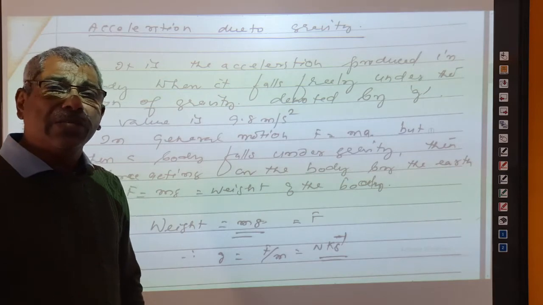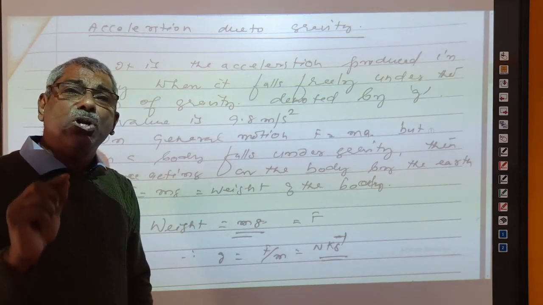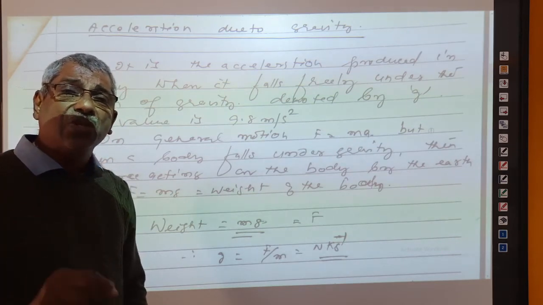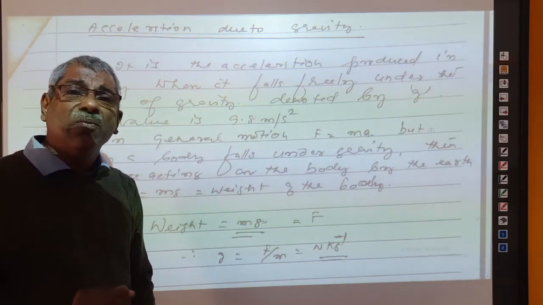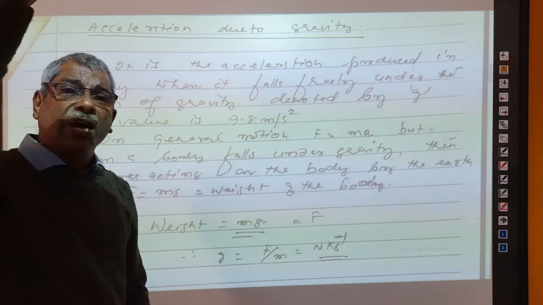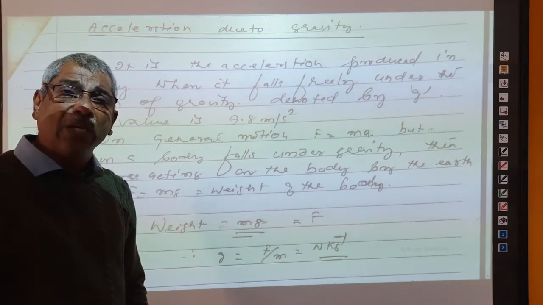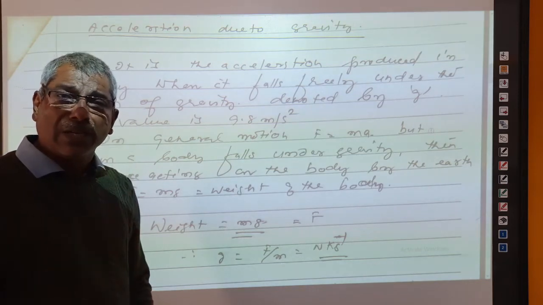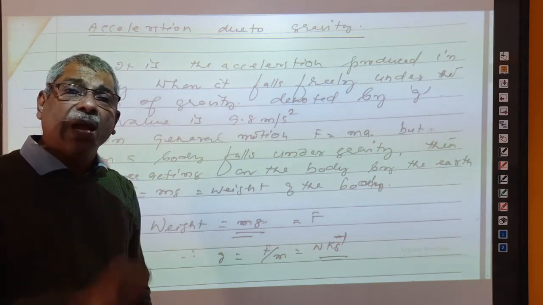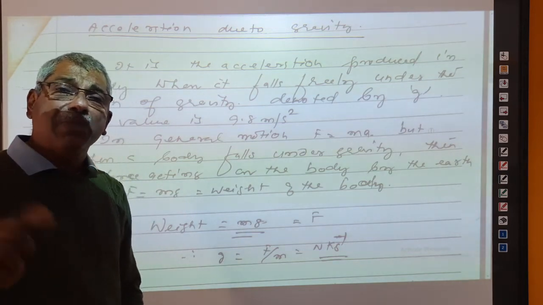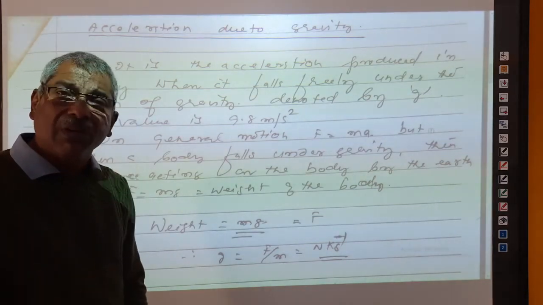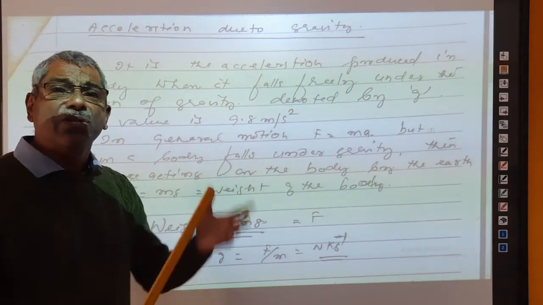In other words, we can say that the acceleration produced on a freely falling body is called acceleration due to gravity. Acceleration due to gravity is a term closely related to the earth. We are dropping a body from a certain height, it is falling downwards. Why is it falling downwards? Because the earth is attracting it. That means a force is acting on the body. When a force acts on a body, acceleration is the result. The acceleration produced on a body when it is falling down, or when a body is attracted by the earth towards it, is called acceleration due to gravity.